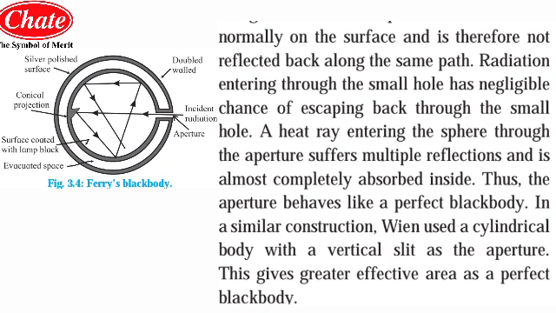Means the radiant heat energy allowed to pass through that small aperture or hole will not be incident normally over the conical projection, because then it would get reflected back along the same path. Thus the radiation allowed to fall inside the hollow sphere will not be normal to that conical projection, so it will make some angle with the axis.